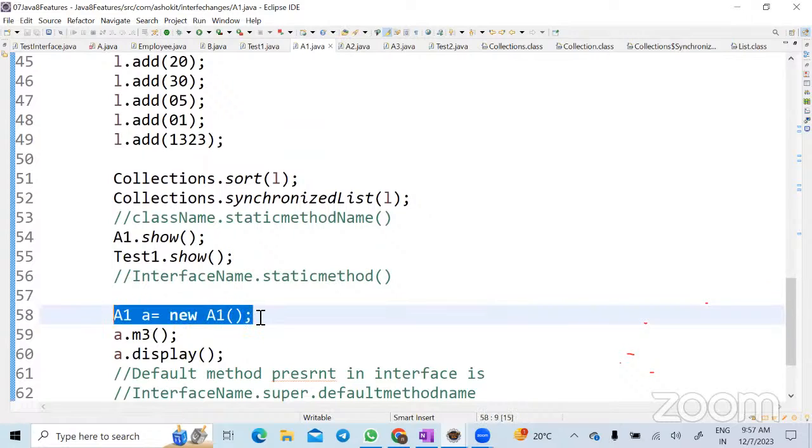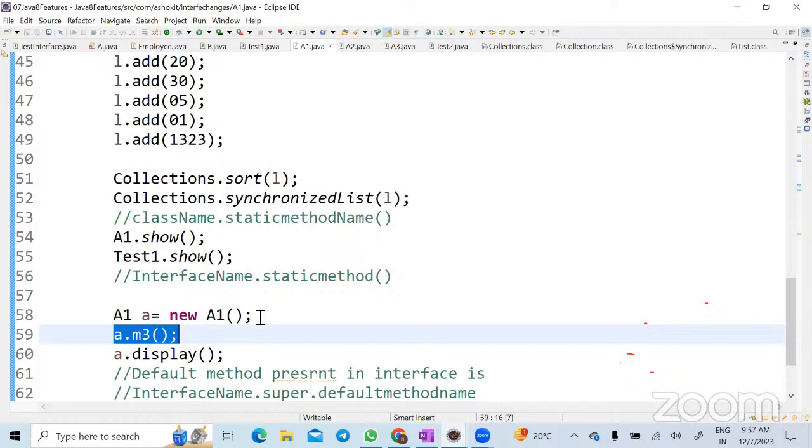Now, whenever I call a.M3(), will the output come from the M3 method of the A1 class or the interface? A1 class, because I have overridden it, correct?